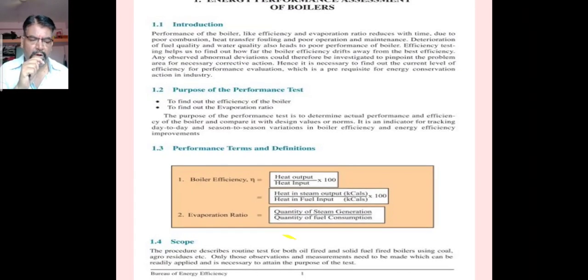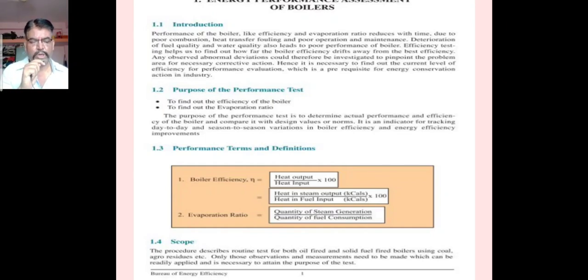However, the evaporative capacity of two boilers cannot be compared unless both the boilers have the same feed water temperature, working pressure, fuel and final condition of the steam. In actual practice, the feed water temperature and working pressure vary considerably.